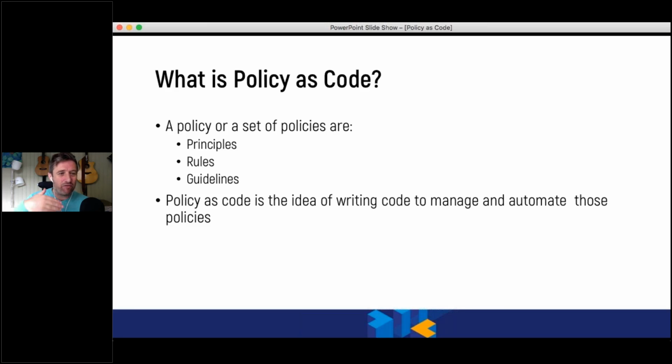And the idea of writing policy as code is just writing code to manage and automate the application of these policies. It's no more complex or less complex than policy should be. And providing that you have the ability to understand how you're going to write a policy, we should be able to write that into code and deliver that over a platform.